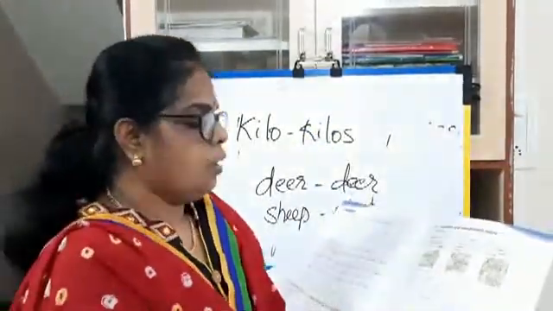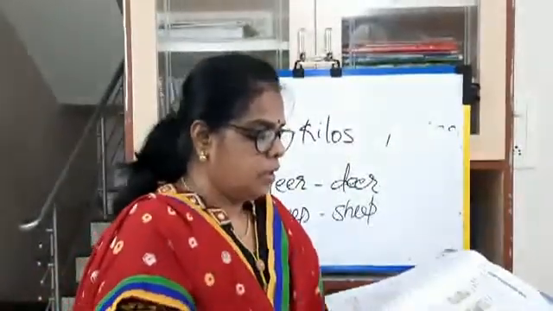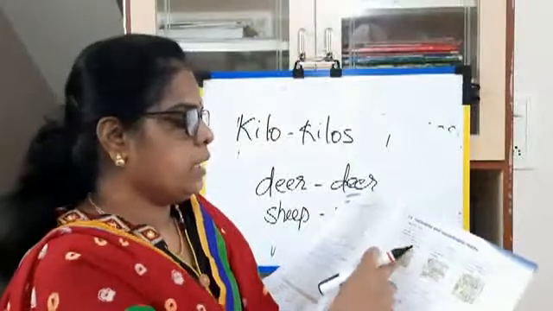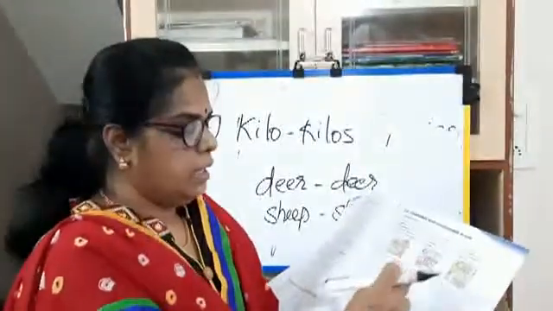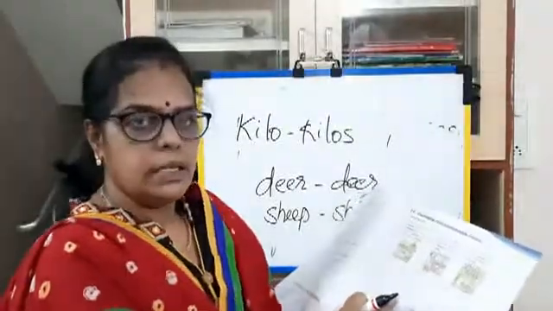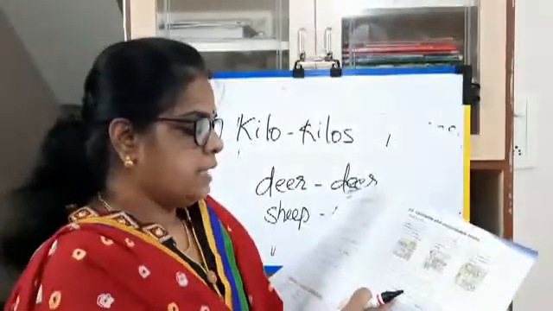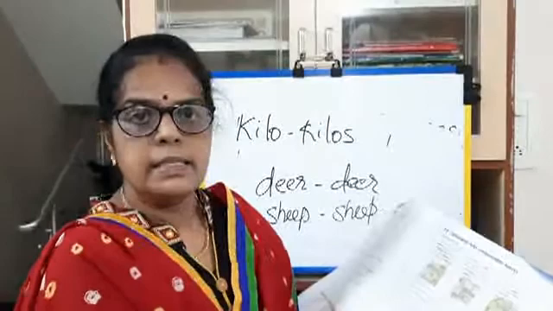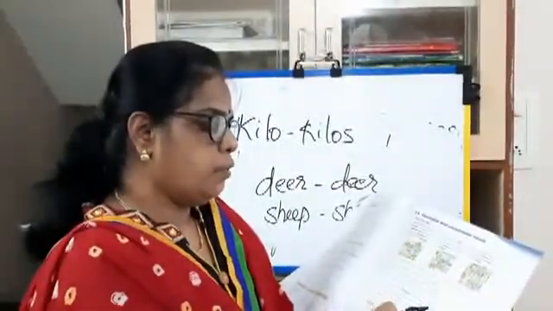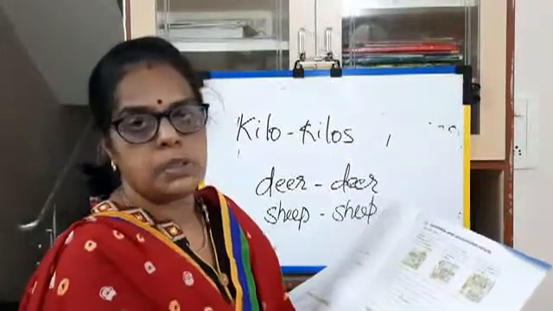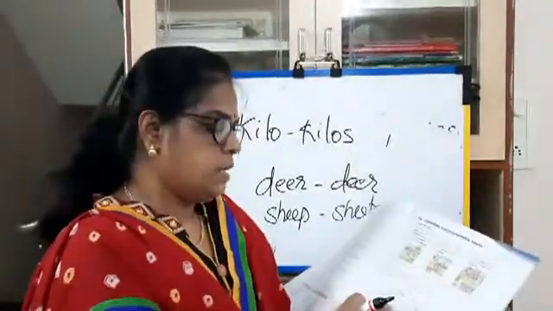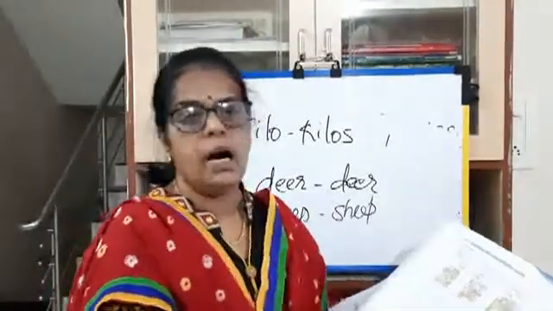Okay, see the countable and uncountable. Countable, here it is fill in each blank with a suitable noun from the story above. This story, aap ye likhna hai. How many flowers are there in the vase? That is a countable. Coco likes getting wet in the rain. Rain is uncountable. Mrs. Brown was upset with Coco for bringing mud into the house. Mud is uncountable. Mr. and Mrs. Brown have a lovely house.